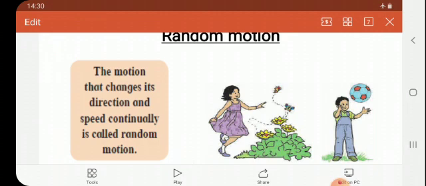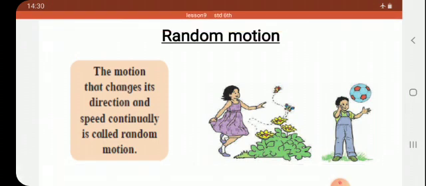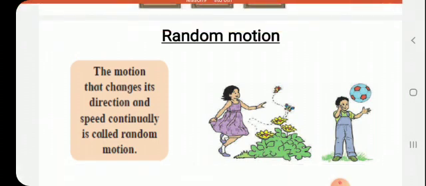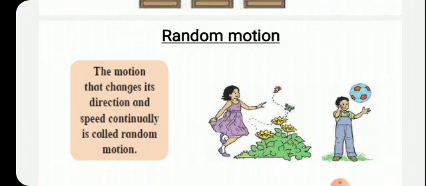Or wandering animals that go here and there, like a dog that moves here and there without any particular direction and speed, that is called random motion. Okay, so these are the various examples of random motion. The motion that changes its direction and speed continuously is a random motion.